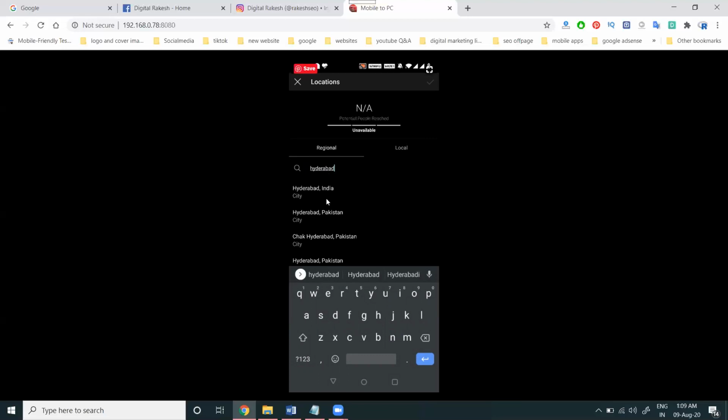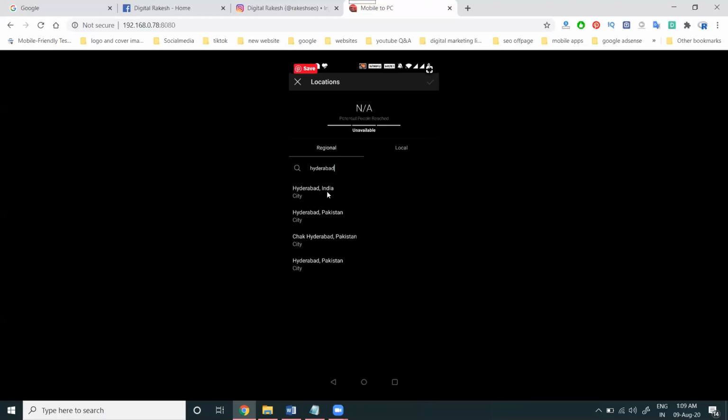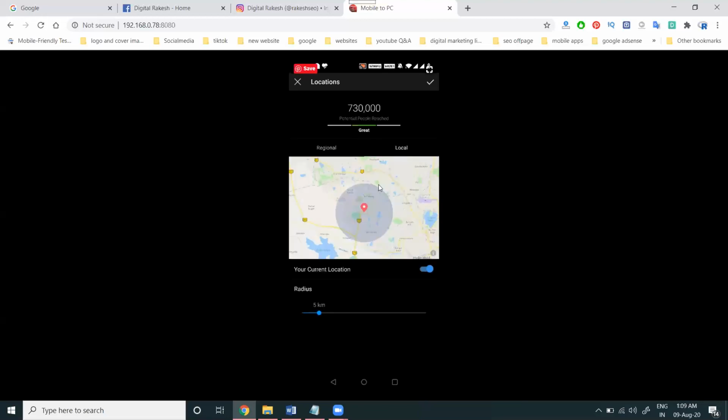There are a lot of places here. We select Hyderabad, India. Select the particular option and it will be done. Click here. In this, we're selecting local, guys. According to your particular business, we can select a minimum of 1 kilometer up to a 30 kilometer range here. This matches the particular audience, so I'm selecting this. Click save.